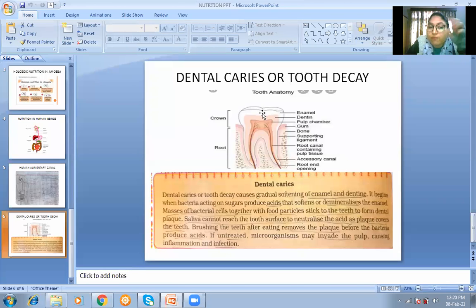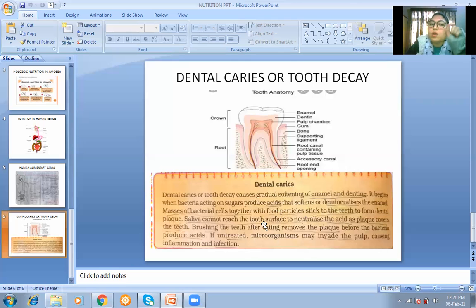Okay, so bacteria further invades and starts eroding the enamel. ठीक है, enamel की erosion शुरू हो जाती है and bacteria reaches the pulp of the tooth. So that's why you see serious toothache. So it begins when bacteria acting on sugars produce acids. ठीक है, so जो खाना चिपका रह जाता है उस पे बैक्टीरिया आता है, and bacteria produce acids. So that acid softens or demineralizes the enamel.